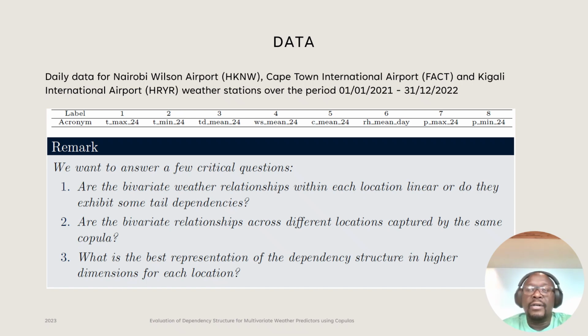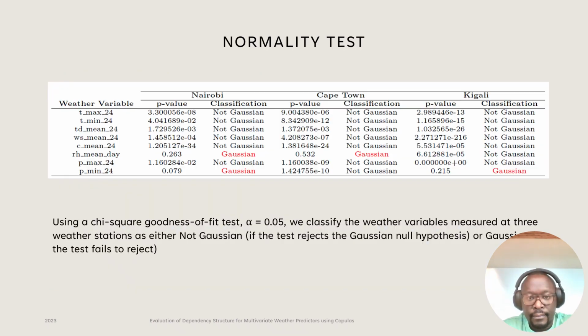In other words, if you look at, for example, pressure and cloud cover, and then you look at the dependency structure between those 2 variables in one particular station, is it the same copula model capturing this dependency structure in Nairobi, and the same, for example, for the same pair in Kigali? And the last question we wanted to answer was, what is the best representation of this dependency structure in high dimensions for each particular location?